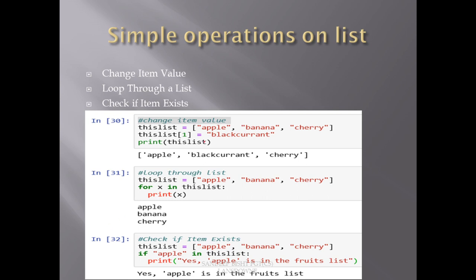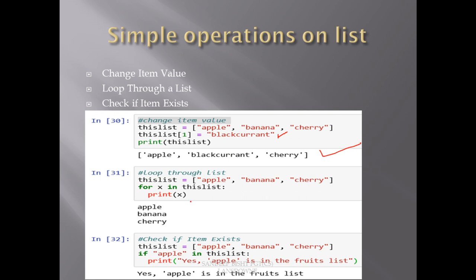To change the item value, we just have to write the name of the list followed by a square bracket and index, and then change the element. Here you can see we have a list having apple, banana and cherry as elements. We are changing the second element, it means list of 1 equal to blackcurrant, and then printing this list. So output will be apple, blackcurrant and cherry. This way we can change the item value.